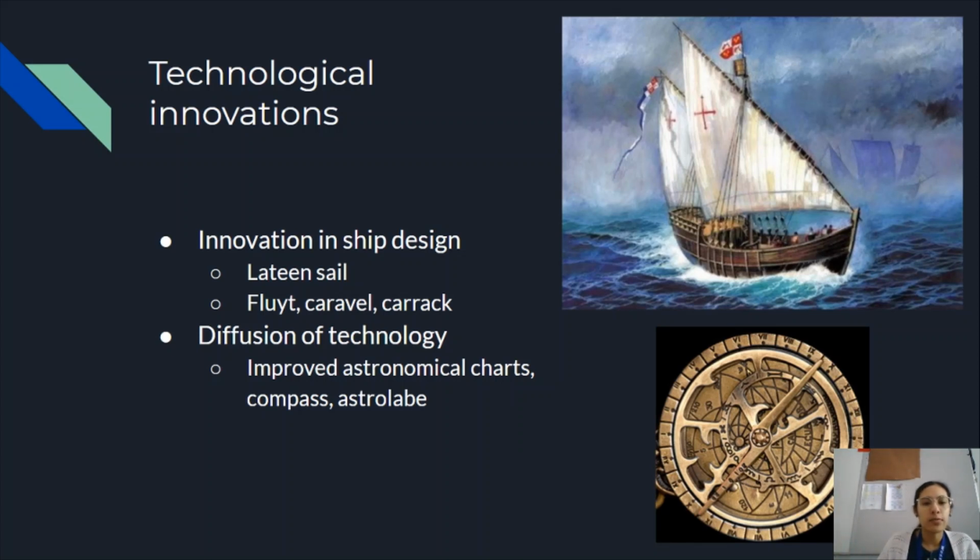We're also going to see the diffusion of technology, like improved astronomical charts, the compass, and the astrolabe, and these technologies are already invented. The Europeans are just going to take them, tweak them, and make them work for them, make them able to travel these greater distances, and that's how they hit the Americas with Christopher Columbus.